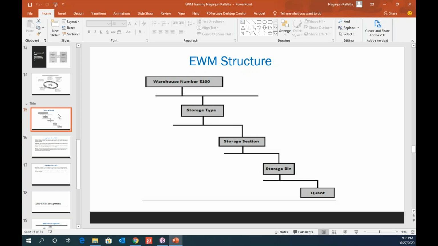The automobiles will have such requirements. So they'll have a different set of products which will go in different areas, with different sizes and different shapes, right? So that's the reason we will segregate them along with the storage types.